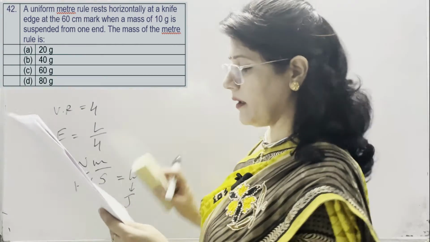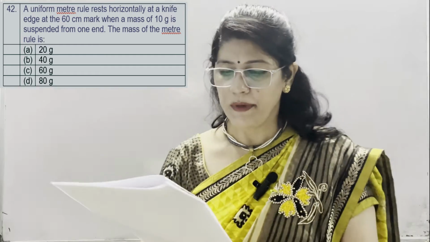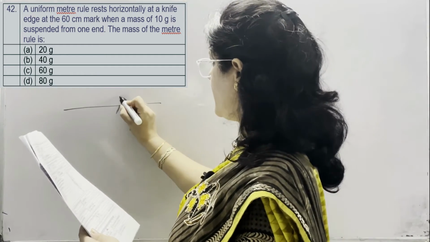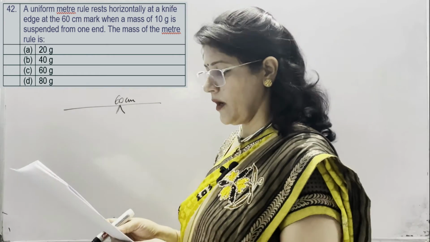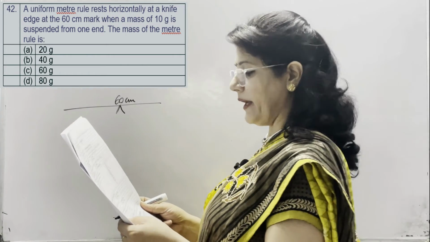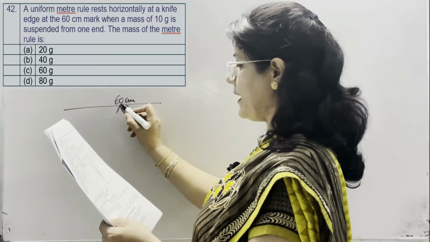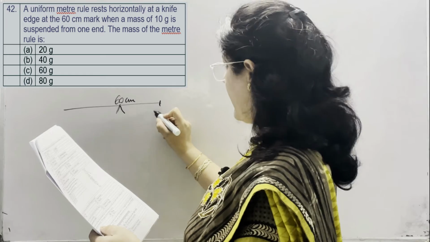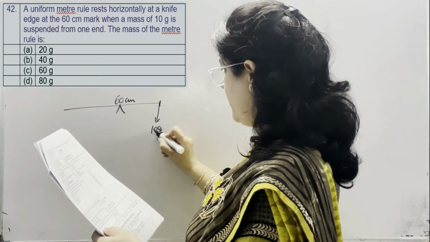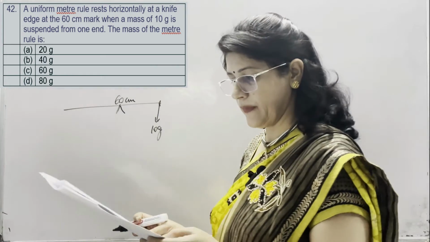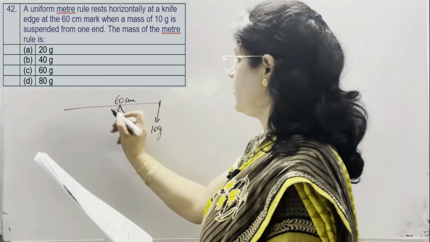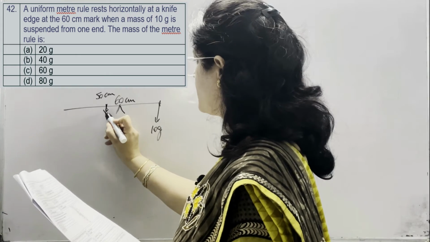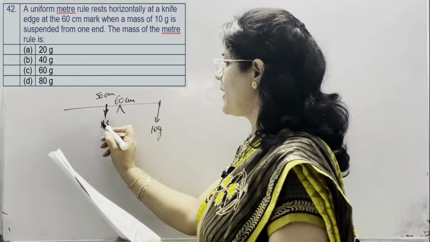Now next, again numerical. A uniform meter rule rests horizontally at a knife edge at the 60 centimeter mark. When a mass of 10 gram is suspended from one end, first of all, we should know that mass should be suspended on the side which is shorter. So, 10 gram of the mass is suspended on this side which is shorter one. The mass of the meter rule always lies at 50 centimeter mark. So, mass of the rule marked it as M.